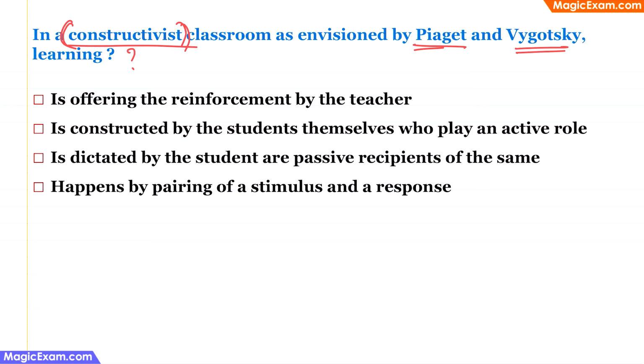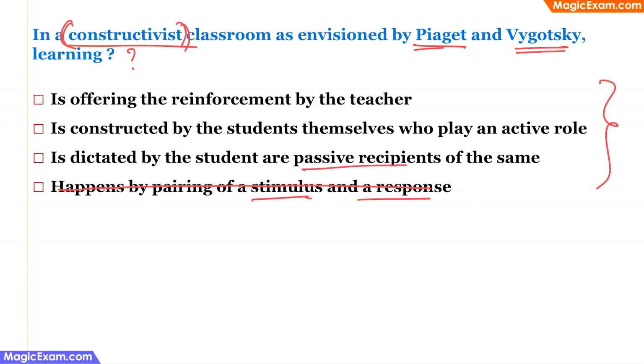and this is an active process. So when we look at all the answer choices, the last one says happens by pairing of a stimulus and response. So this is behavioral training and this is not part of a constructivist classroom. Next is dictated by the students who are passive recipients of the same.